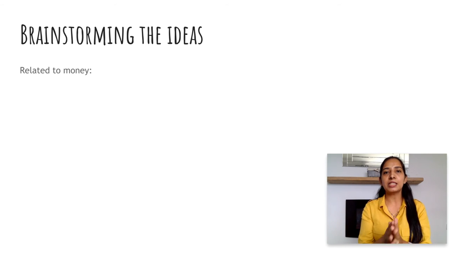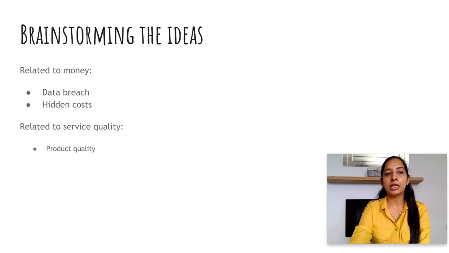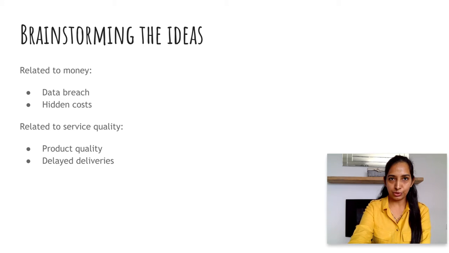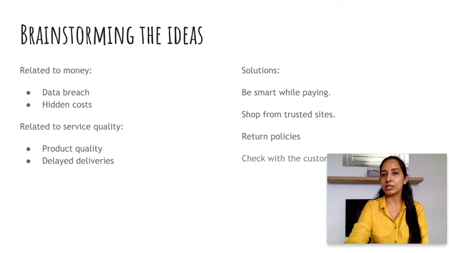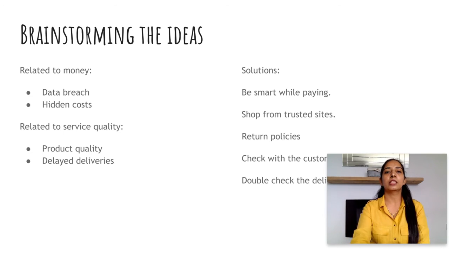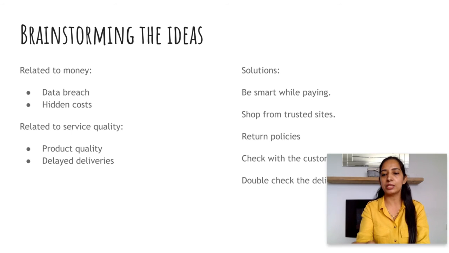All right. In this case, let's state the list of problems. First is related to money, which may be data breach or the hidden costs, right? Then related to service qualities, product quality, and delayed deliveries. For solutions, you need to be smart while paying. You should shop from the trusted sites. You should know the return policies and check with the customer care in case you have any doubts, and double check the delivery informations. So this is the draft, the raw structure of what I'm going to write down in this essay, right?